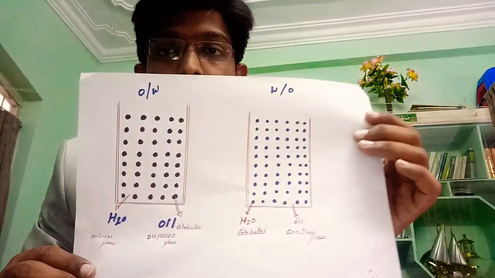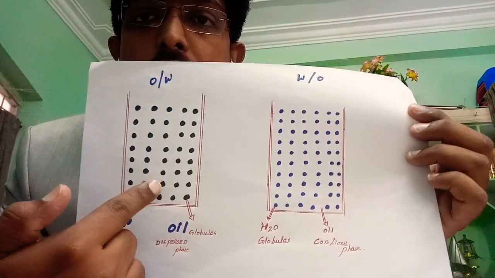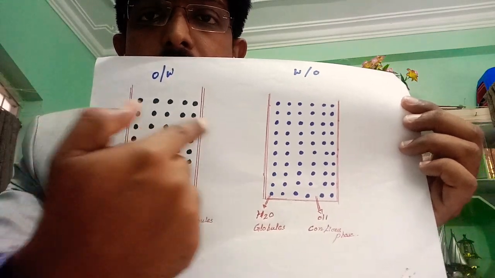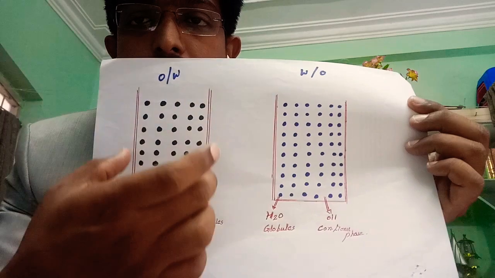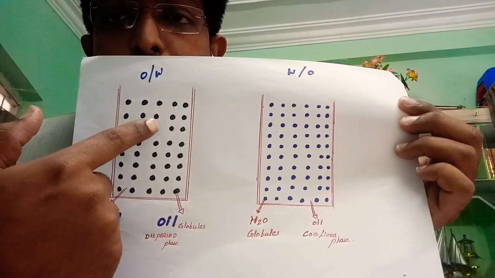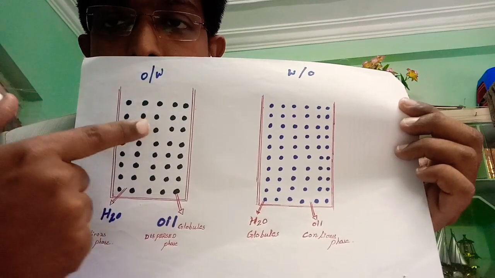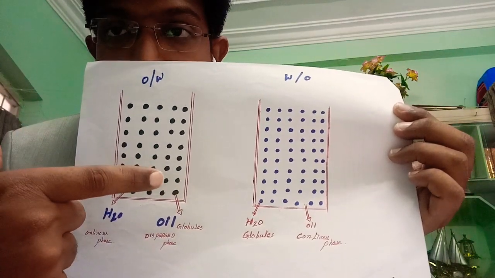Before understanding the types of emulsions, we will try to understand what is dispersed phase and what is continuous phase. You can see an example over here. I have a sheet of paper on which you can see two columns. One is an oil in water emulsion, the other one is a water in oil emulsion. Forget about oil in water and water in oil for now. This is a sample of emulsion where small globules of oil are dispersed in water. So this is how an emulsion appears.